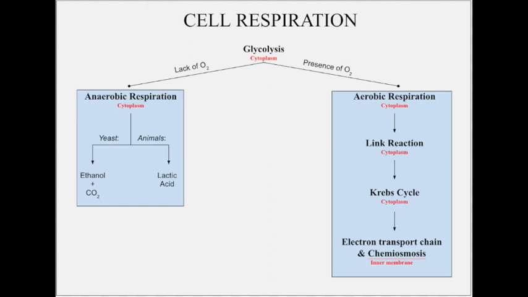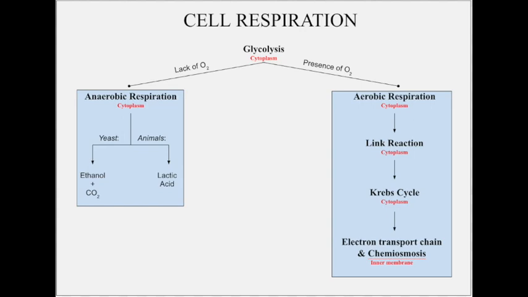There are two types of cell respiration: anaerobic cell respiration, where there's a lack of oxygen, and aerobic cell respiration, where oxygen is present. Anaerobic cell respiration takes place in anoxic conditions where there is a lack of oxygen. The syllabus wants you to know that in yeast, anaerobic cell respiration leads to ethanol and carbon dioxide being formed as products. In animals, anaerobic cell respiration leads to the production of lactic acid.